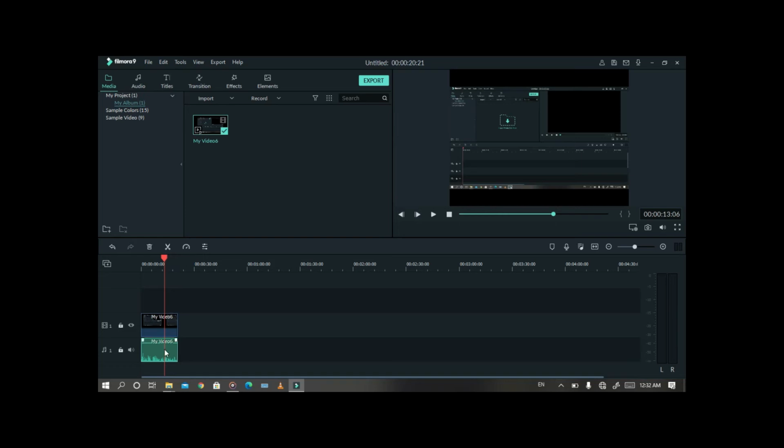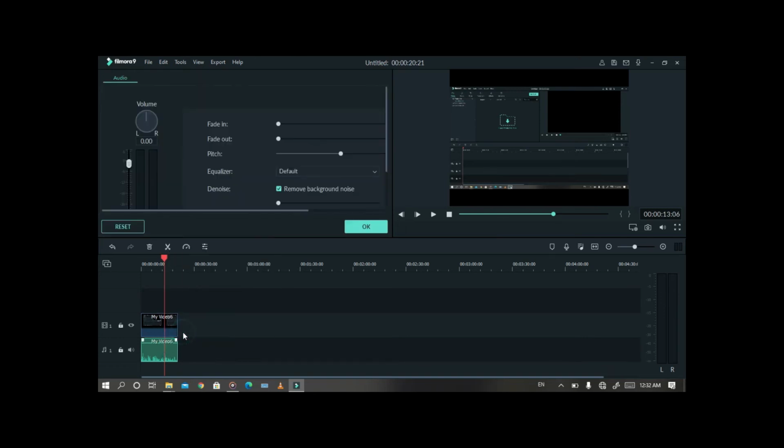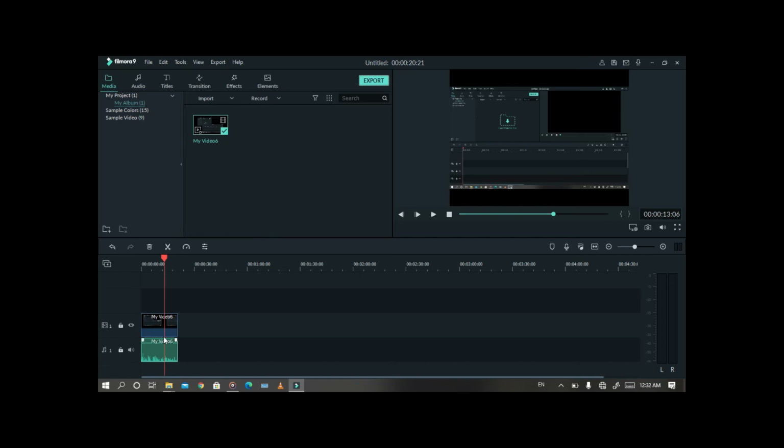Okay guys, if you feel it's still noisy, then you can remove more noise from your audio by dragging this line towards right side. This can affect your voice as well, so you need to be careful while doing this.